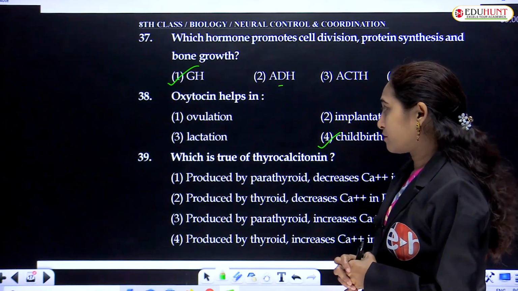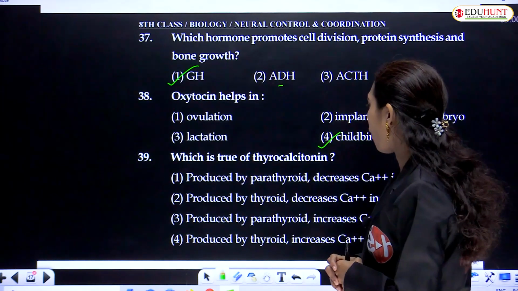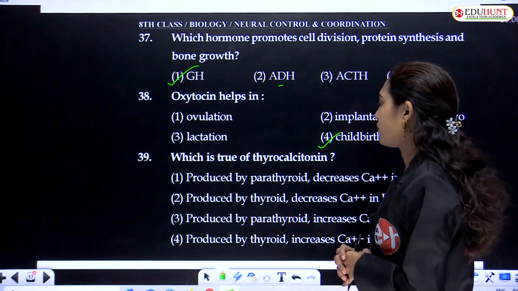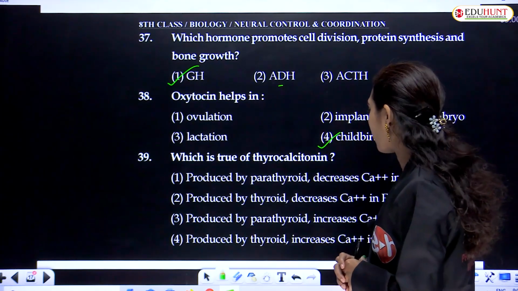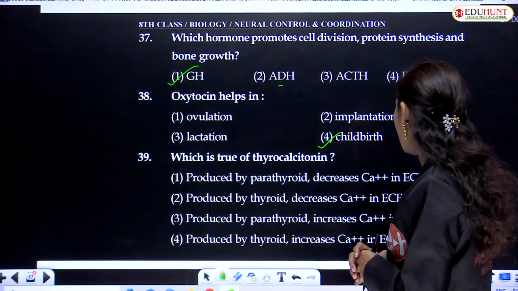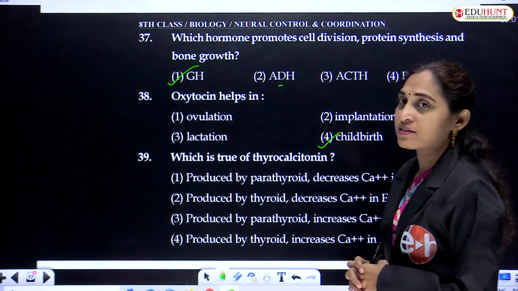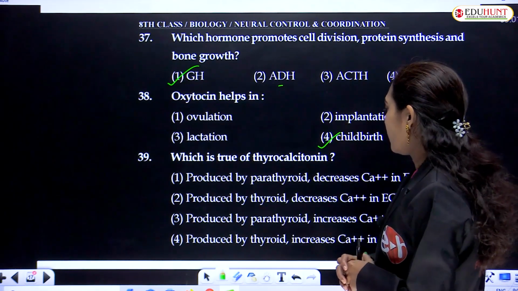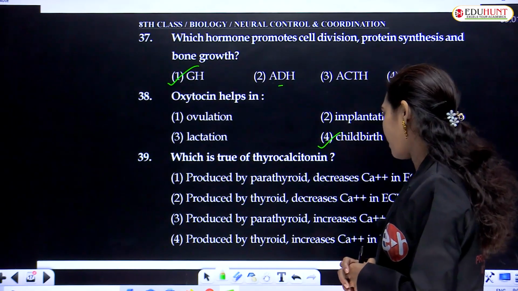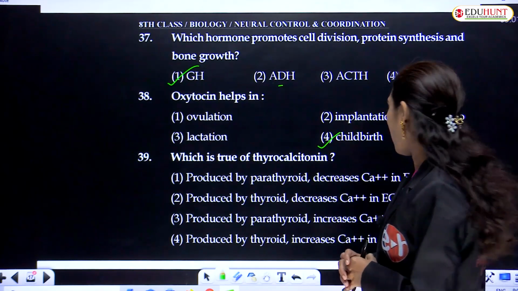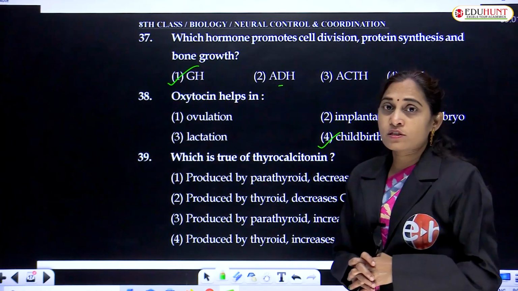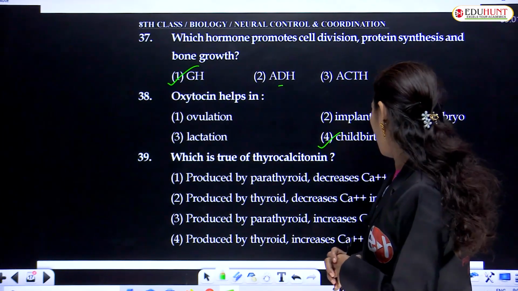The next is which is true of thyrocalcitonin. Thyrocalcitonin produced by parathyroid hormone decreases calcium in ECF, that is extracellular fluid. No doubt, it is not produced by parathyroid hormone, which causes an increase in the calcium ions in the extracellular fluid.